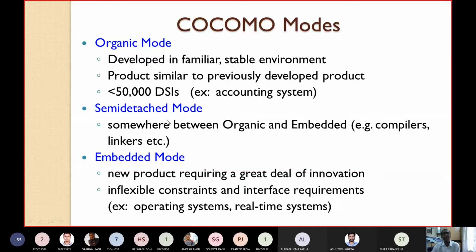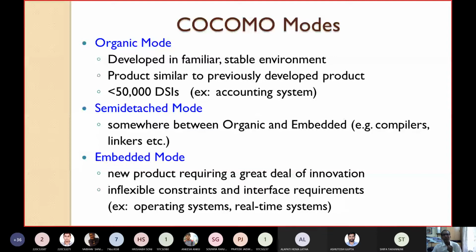So these are the different COCOMO modes. We have seen there are three types of modes. Depending upon the type of the mode, the values of the constants C and K will change while calculating or estimating the effort. Now I have summarized the three types of modes: organic, semi-detached, and embedded. I have taken some features.